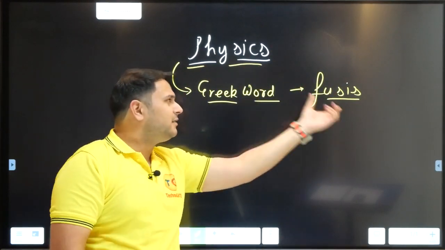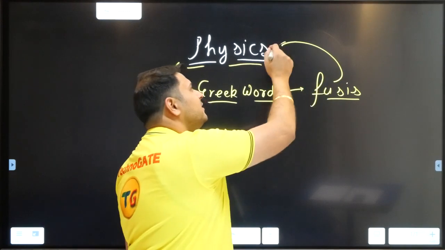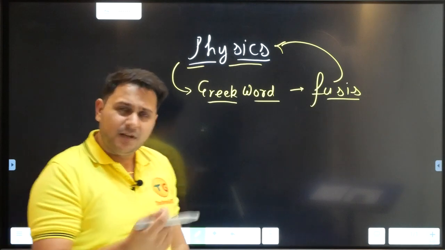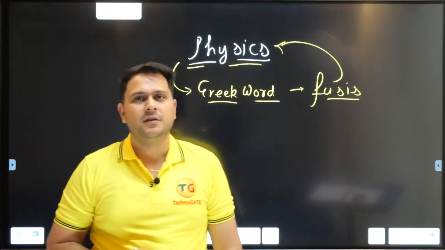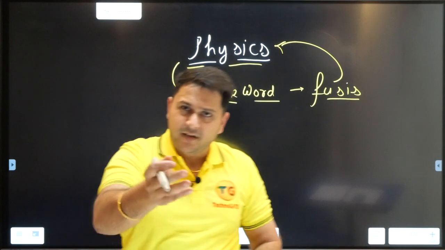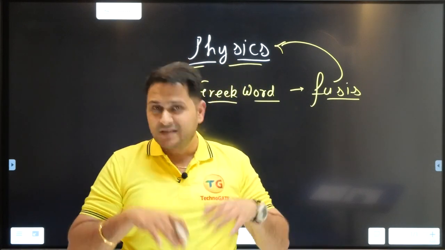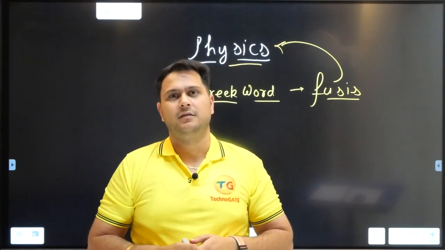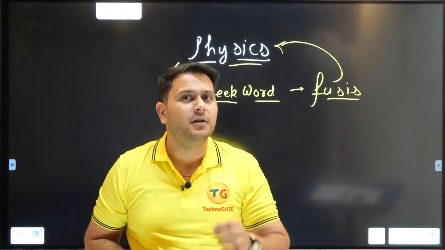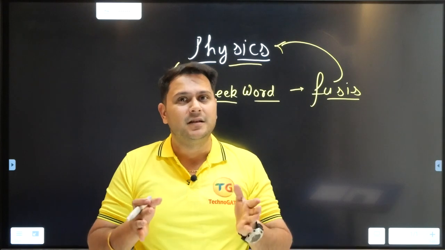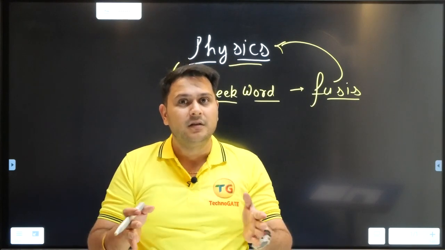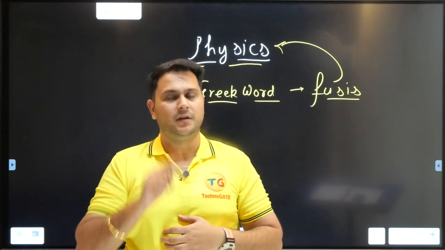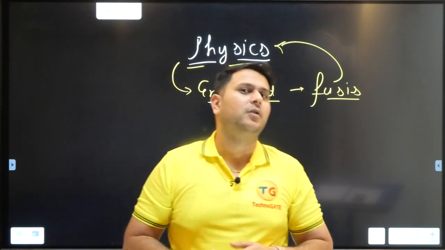So this term physics is derived from the word fusis, the meaning of which is something which is coming from the nature, something which is originating from the nature, something which is present physically in the nature. I am giving you the keyword here. The keyword is something which is existing naturally or physically in the nature. Getting my point? We will be discussing it in more detail, don't worry.